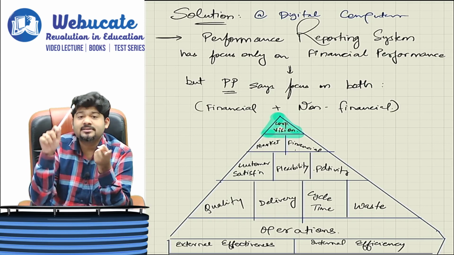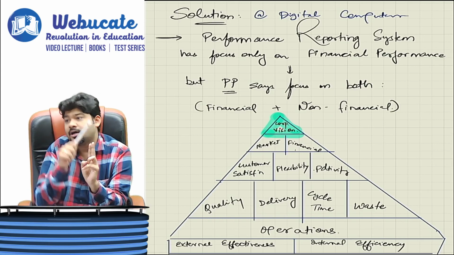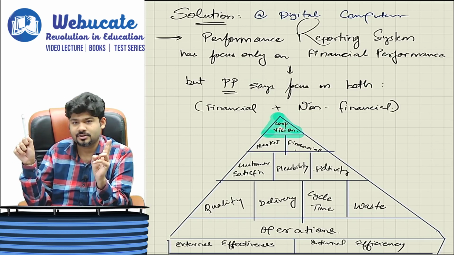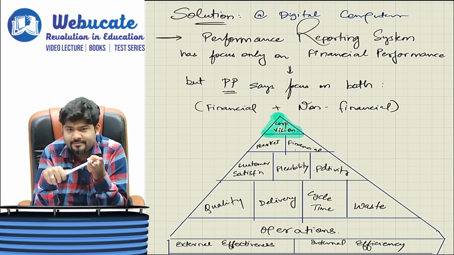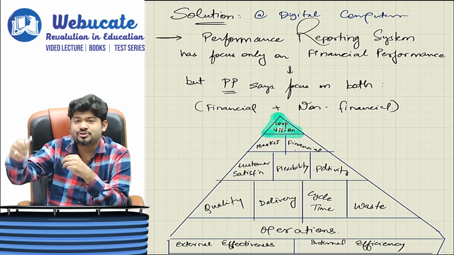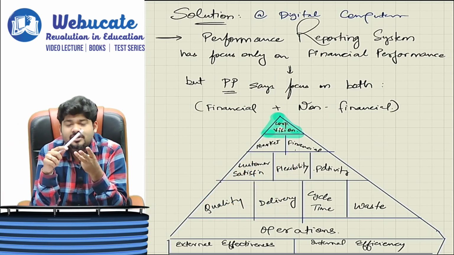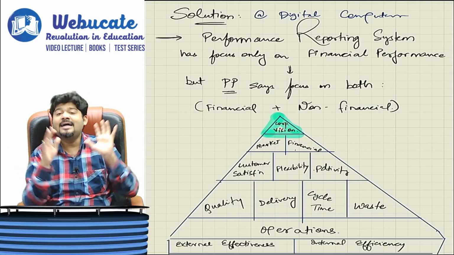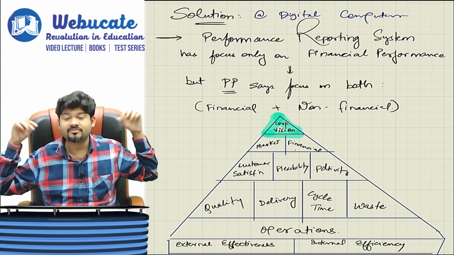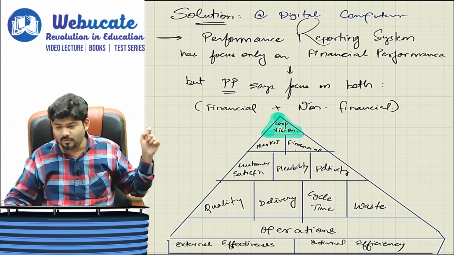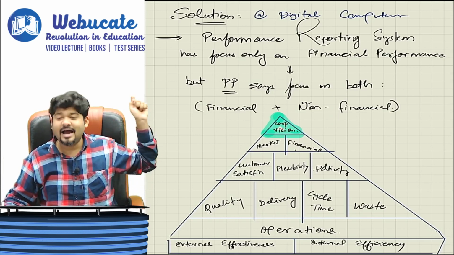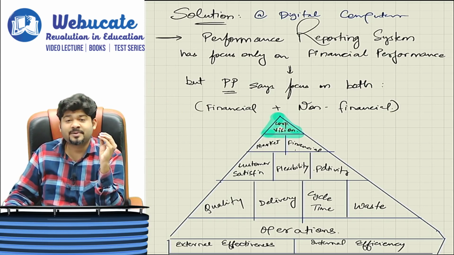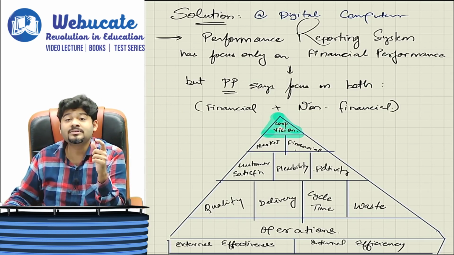Cycle time means time taken for the production of a particular good. It did not focus on delivery time, the time taken for delivering the goods to the customer. Because of all these things, the customer was not happy. As a result, a lot of its orders were lost. Correct?